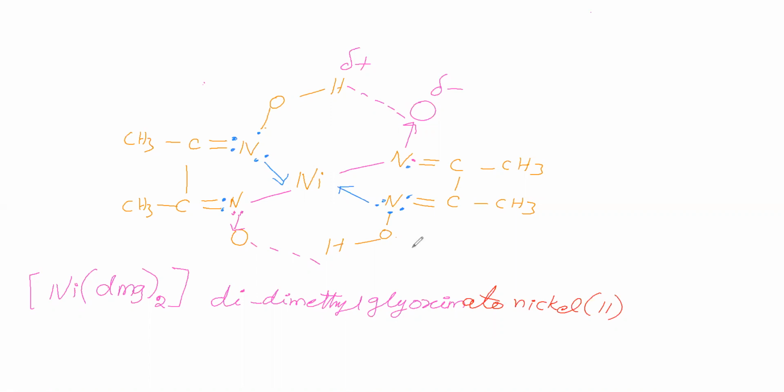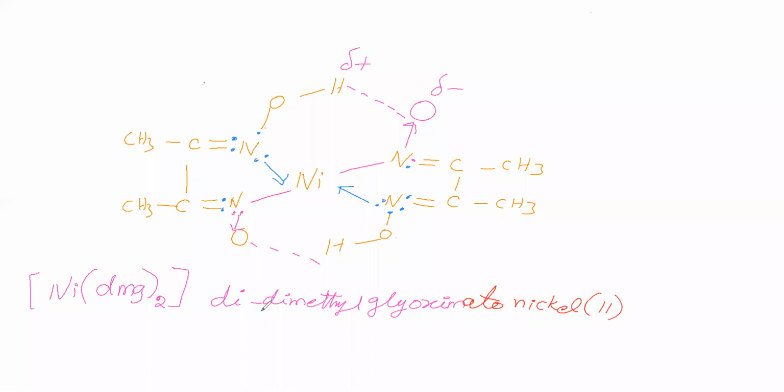This DMG is an anion. The anion name is dimethyl glyoximate. When it acts as a ligand, the last letter E is replaced by O, therefore dimethyl glyoximato. The central metal name is nickel. This nickel has oxidation number +2, and that too we have written.